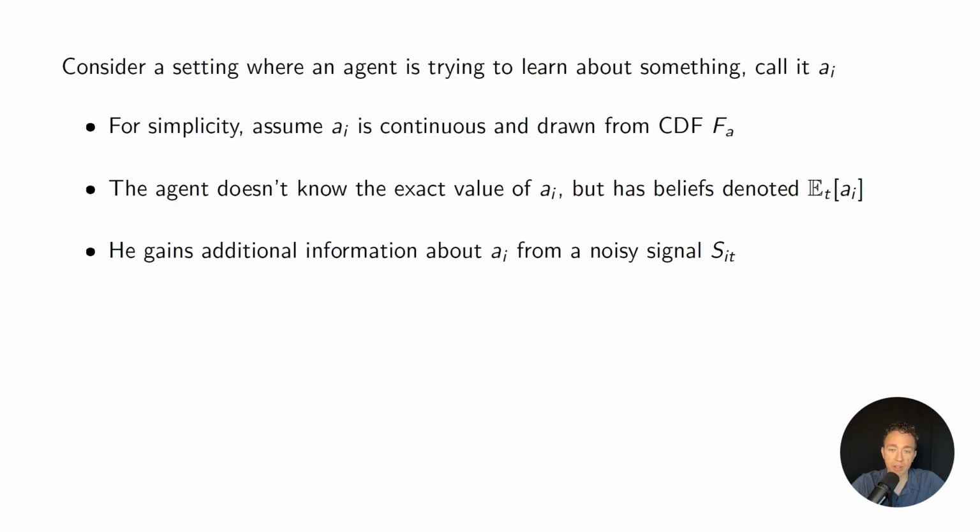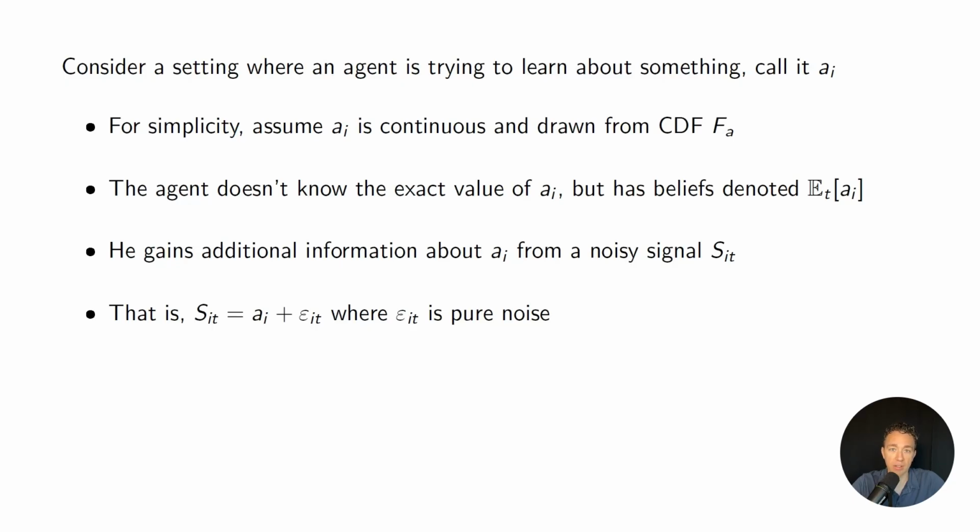depending on how the information set evolves. In particular, there's a signal, S sub it, that may arrive and provide more information about A to the agent. And this signal S is noisy, and so we can write it as an additive sum of A sub i and epsilon sub it. And this epsilon it is pure noise. It's not correlated with anything.